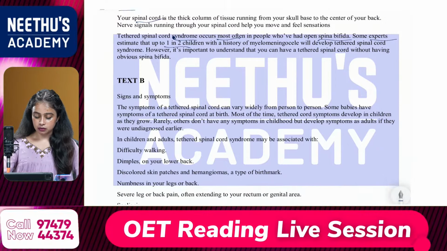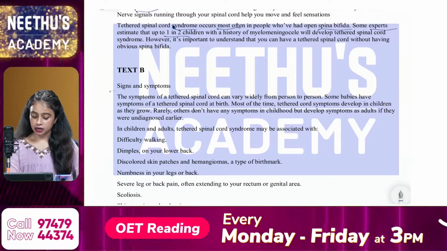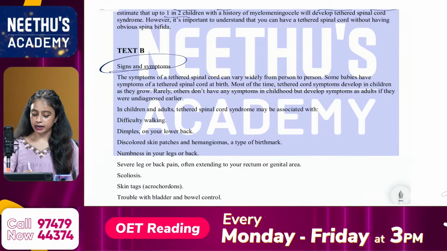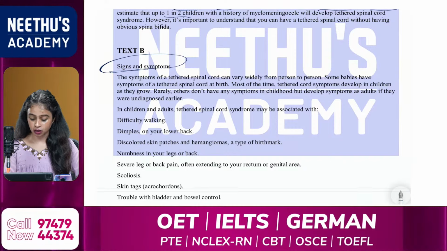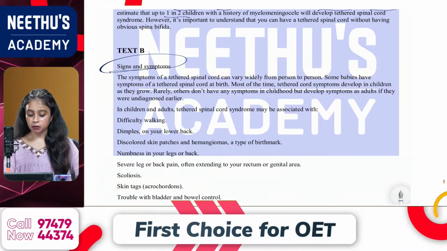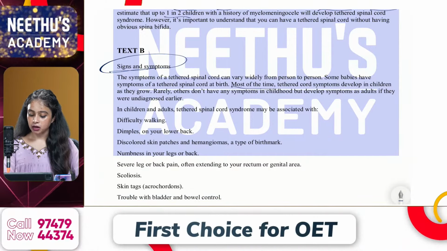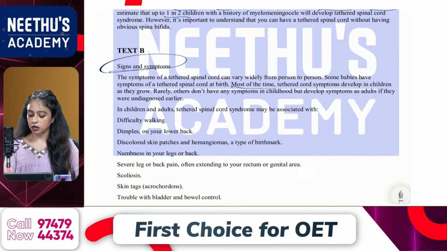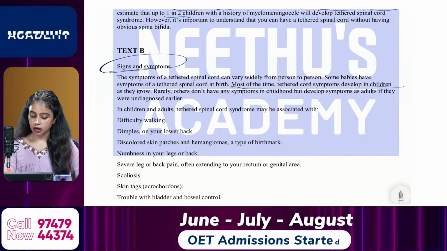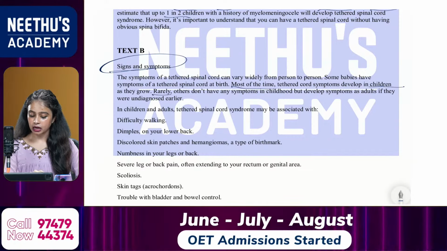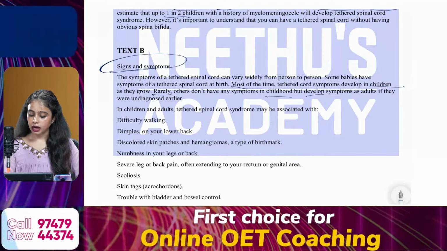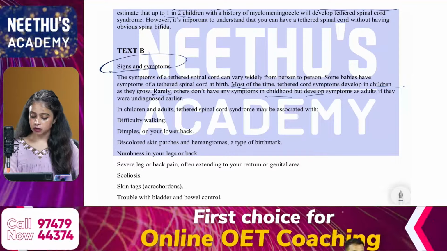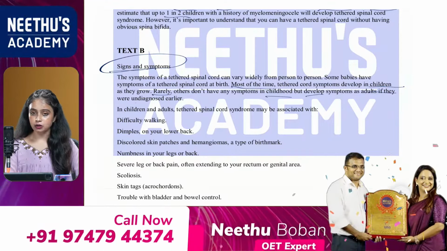Then text B, it is all about signs and symptoms. So the heading, then the symptoms of tethered spinal cord can vary widely from person to person. Some babies have symptoms of tethered spinal cord at birth. Most of the time, tethered cord symptoms develop in children as they grow. Rarely, others don't have any symptoms in childhood, but develop symptoms as adults if they were undiagnosed earlier.